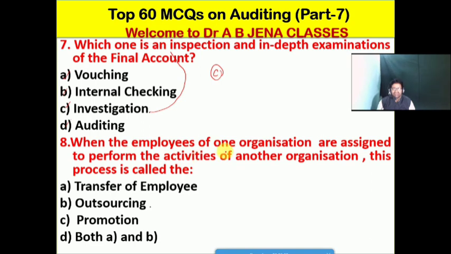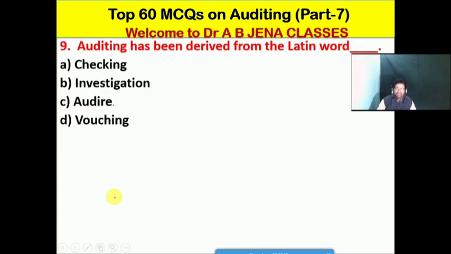When the employees of one organization are assigned to perform the activities of another organization, this process or system is called what? A, it's transfer of employee, B, it's outsourcing, C, it's promotion, D, it's both A and B. Friends, so here the answer is B. This process is called the क्या है? Outsourcing.